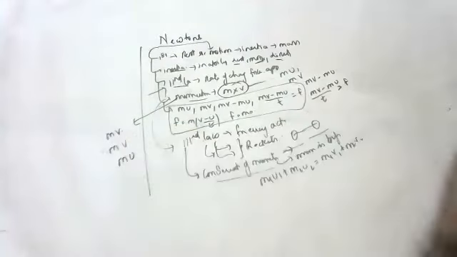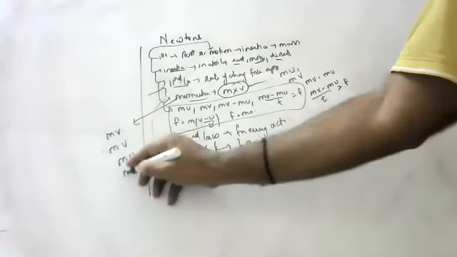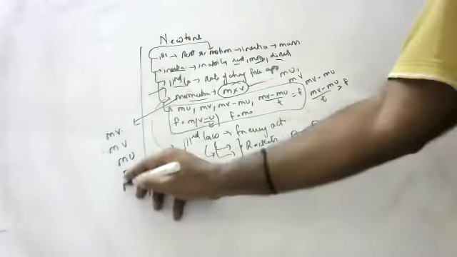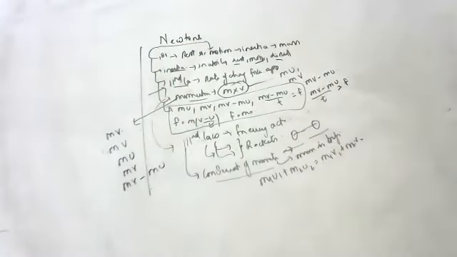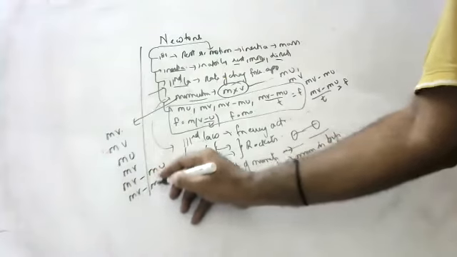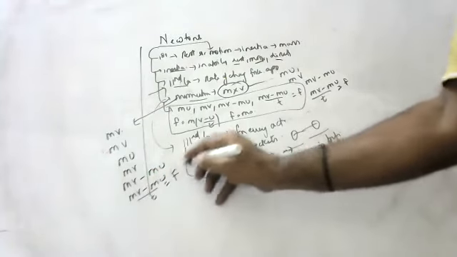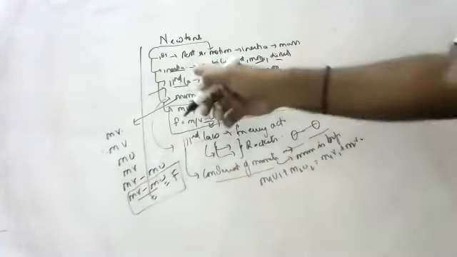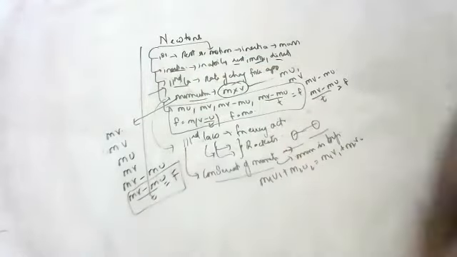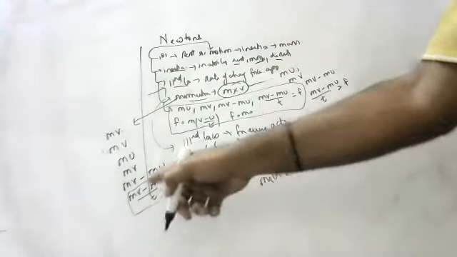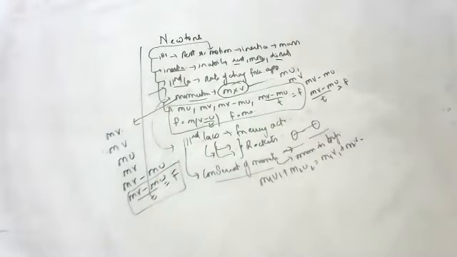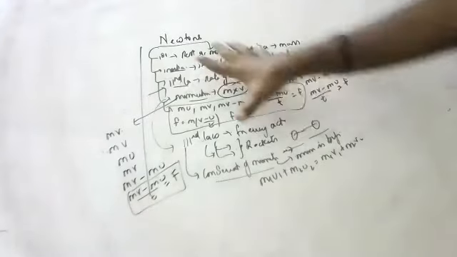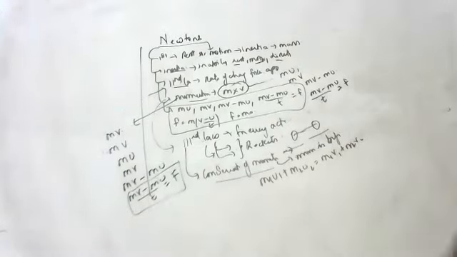Initial momentum is mu. Final momentum is mv. Change in momentum is mv minus mu. Rate of change in momentum is (mv minus mu) by t, and rate of change in momentum is the force applied. Can you tell Newton's second law? Rate of change of momentum is directly proportional to the force applied. I told all these things yesterday, children. Today, I want to discuss only the force, and we'll do some numericals.